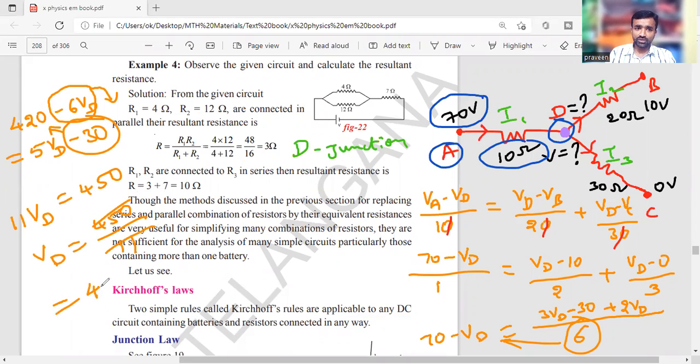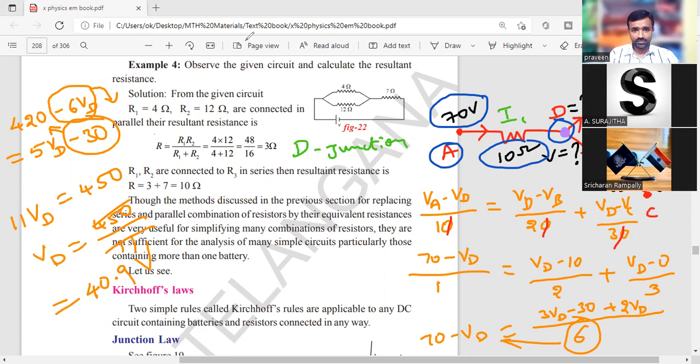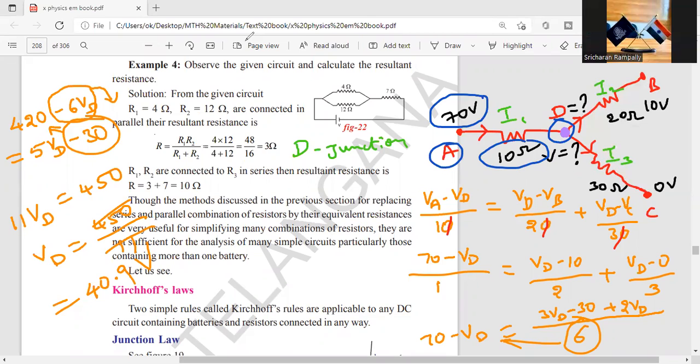So this amount is 40 point something. 8 times something, 88, 99, sorry. 40.9 volts. Have you got the idea? How we solved? So I got the potential at point D as 40.9 volts, which is the answer.